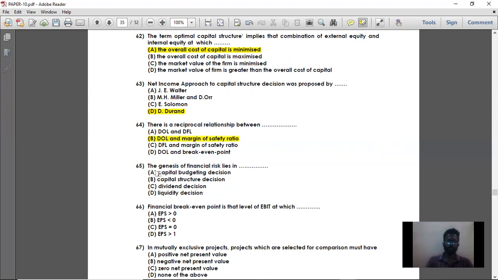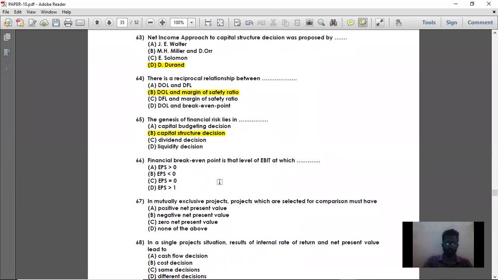Then moving on to question number 65. The genesis of financial risk lies in capital structure decision. So basically the financial risk lies in the capital structure decision, that is how much is your debt and how much is your equity. That capital structure decision is the main genesis of financial risk.